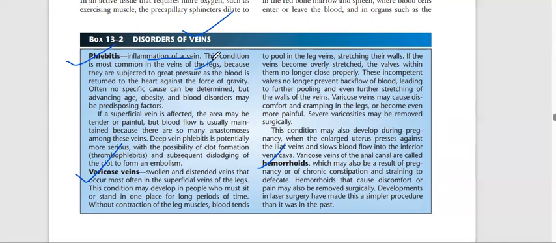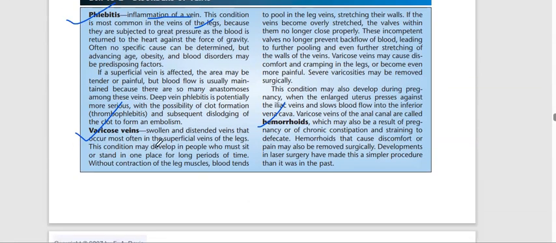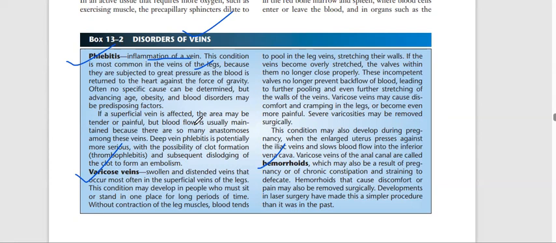So what will happen? Sometimes the valves become hard. So the blood cannot pass through the veins, and it remains there only. So it will become inflammation of the veins. Varicose veins are similar, but here it is inflammation.